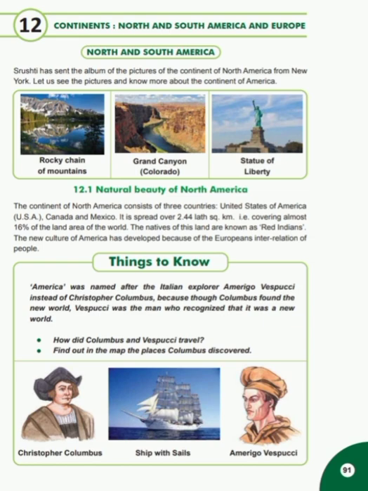Rocky chain of mountains, Grand Canyon, Statue of Liberty. This is the natural beauty of North America. The continent of North America consists of three countries: United States of America, that is USA, Canada, and Mexico. It is spread over 2.44 lakh square kilometer, covering almost 16% of the land area of the world. The natives of this land are known as Red Indians. The new culture of America has developed because of the Europeans' interrelation of people.